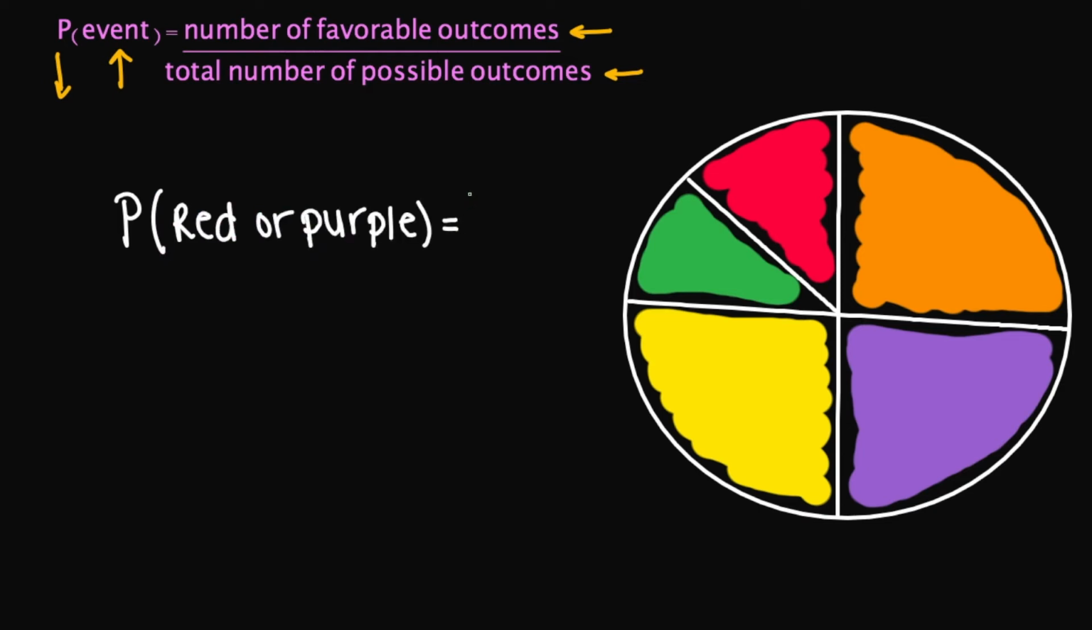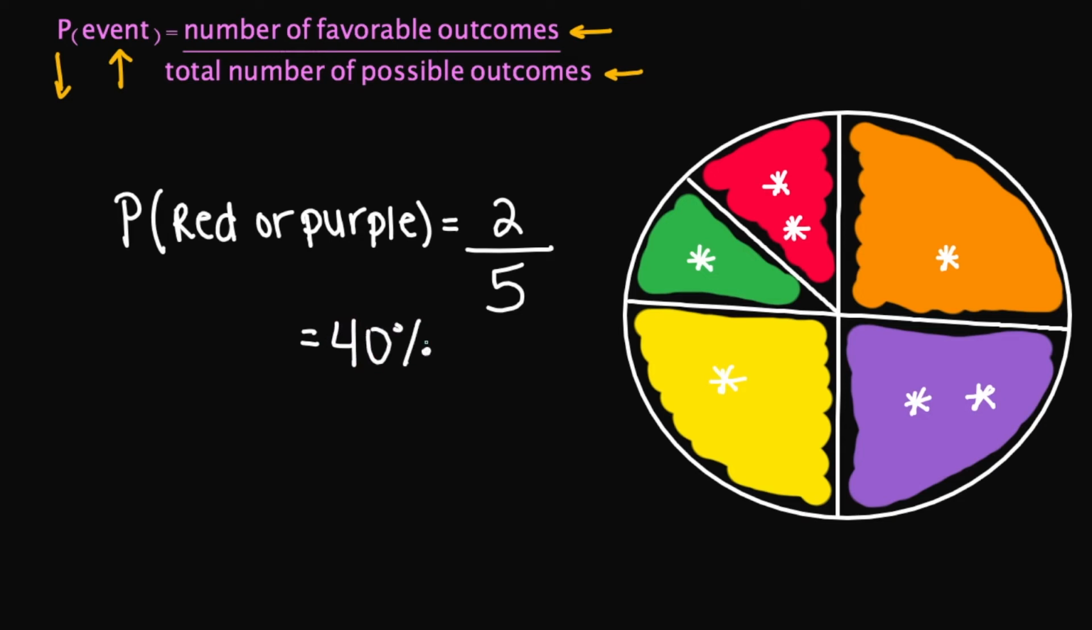By looking at my spinner here, what is the number of favorable outcomes that I can get? So I have red right here, this is 1, and I have purple right here, this is 2. So I'm going to put 2 in my numerator. The total number of all possible outcomes is going to be 1, 2, 3, 4, and 5. So your denominator is going to be 5. And 2 divided by 5 as a percentage is going to be 40%. So there's a 40% chance that the spinner is going to land on red or purple.